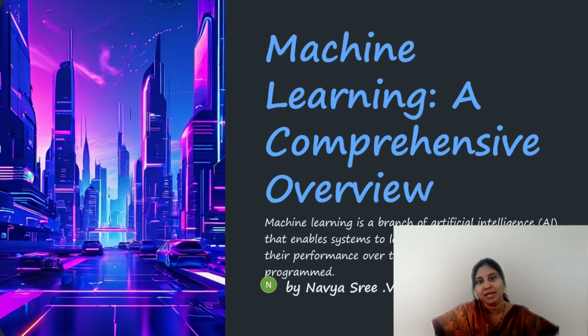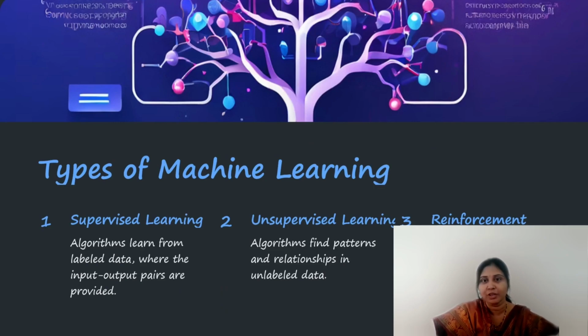Next, coming to types of machine learning. There are three types of machine learning: supervised, unsupervised, and reinforcement learning. Coming to supervised learning, in this supervised learning, the algorithms make use of labeled data. Labeled data in the sense input and output pairs. Here, for the specified input, the output will be known. And this labeled data can also be called tagged data or classified data.